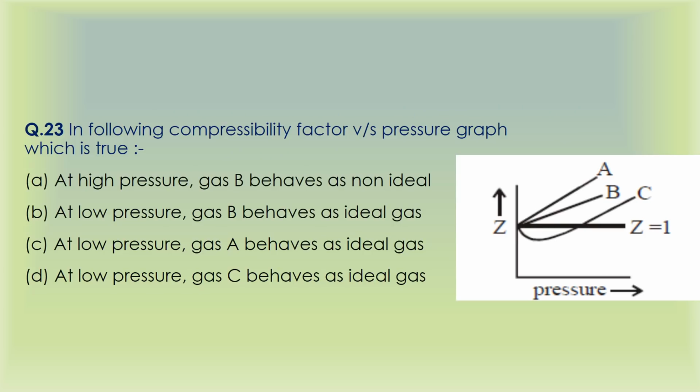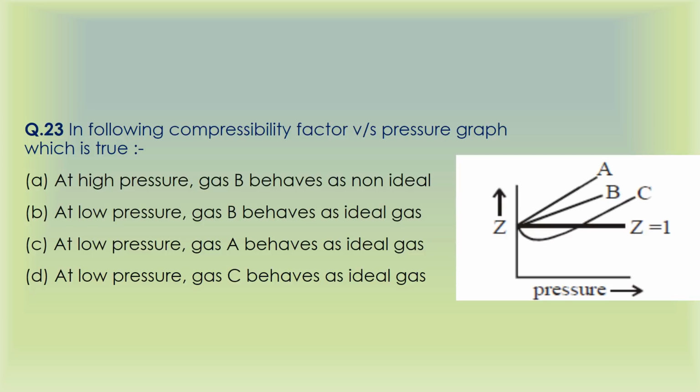Okay, the next question is from the ideal gas equation. It is directly taken from the NCERT book. Z equal to 1 is only for ideal gases. And normal gases, when they are at very low pressures, also behave as ideal gases, because the volume is too less and the volume of molecules becomes insignificant in comparison to the volume of the whole gas. Therefore at very low pressure, gases behave as ideal gases.